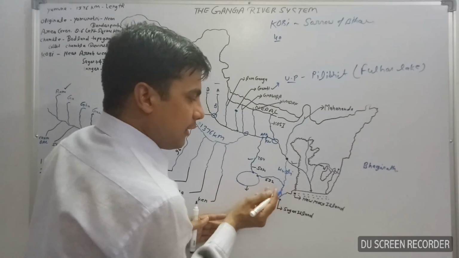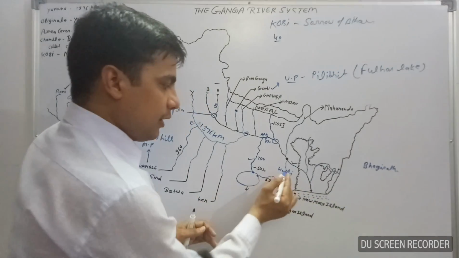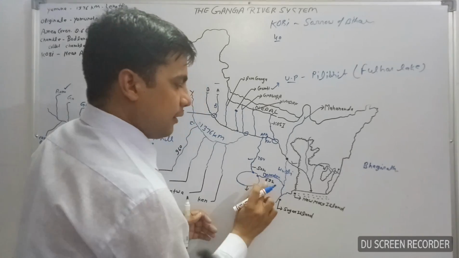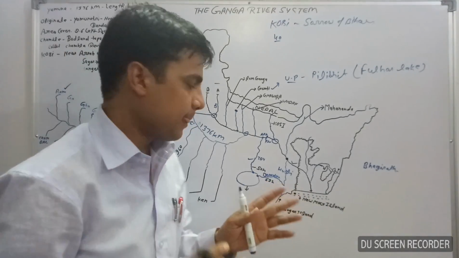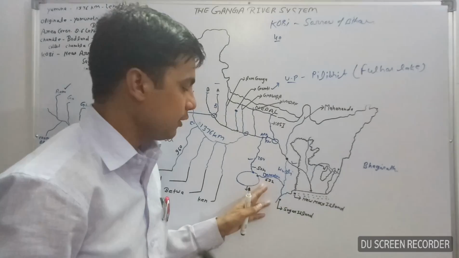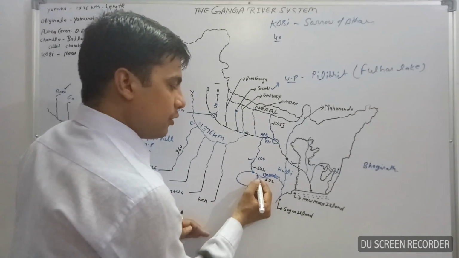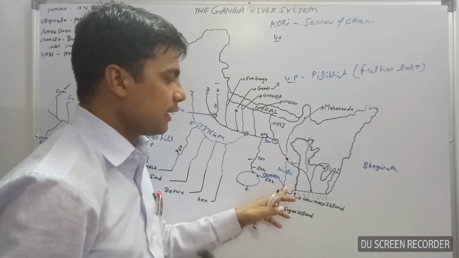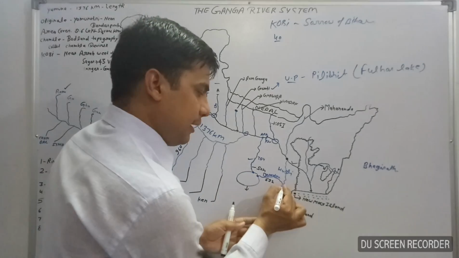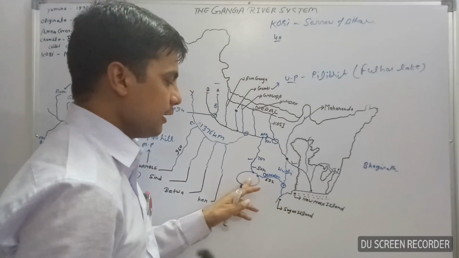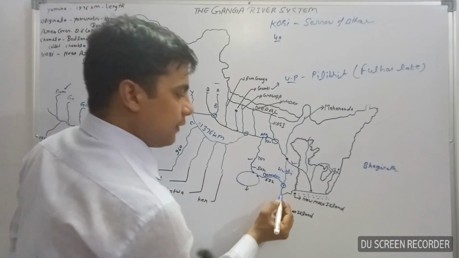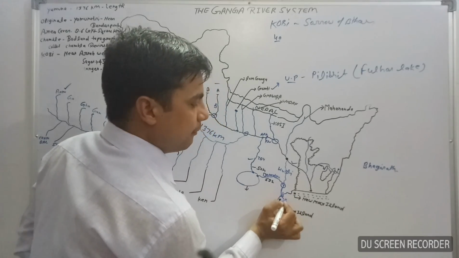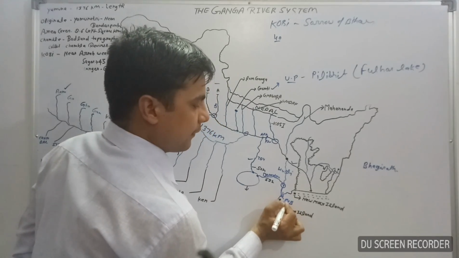Here, the right hand tributary of the Hooghly River is Damodar River, 592 km long. Damodar River originates from the Amarkantak Plateau and meets with the Hooghly River in West Bengal. Then after, Hooghly River discharges its water into the Bay of Bengal.